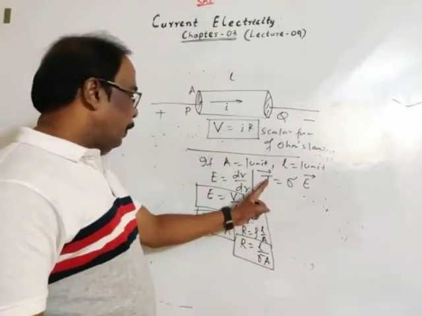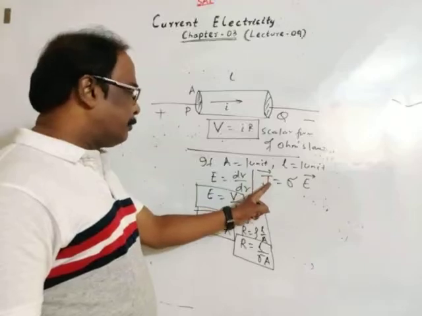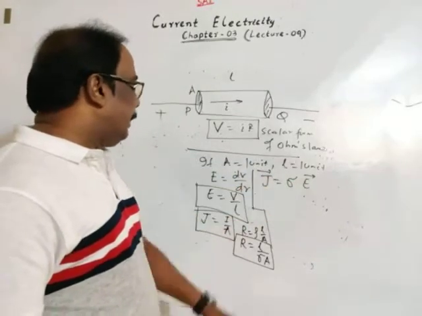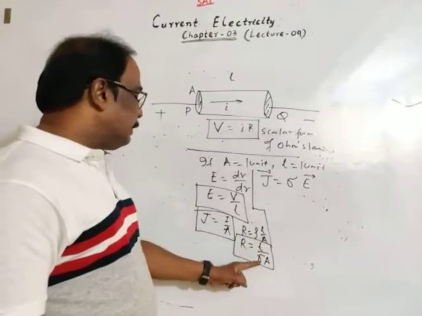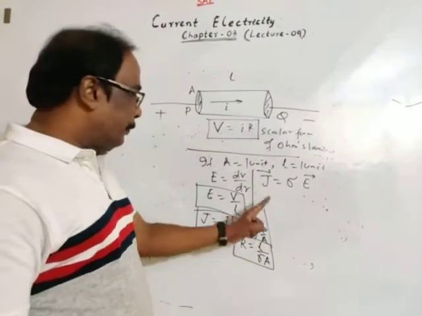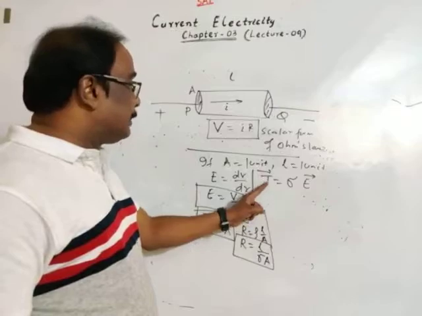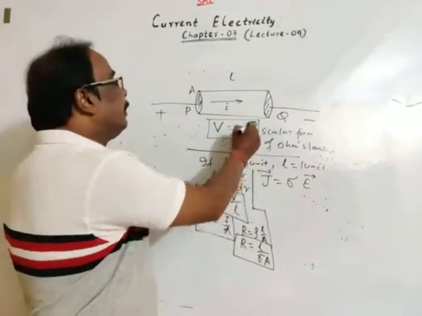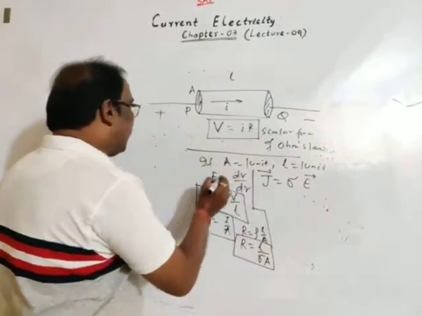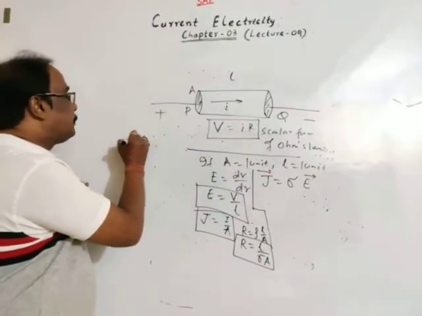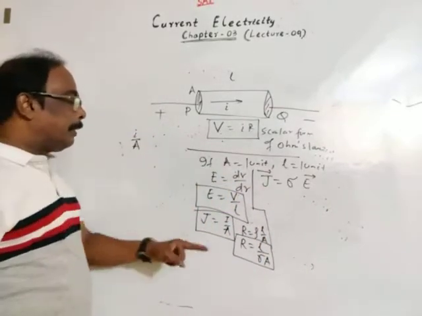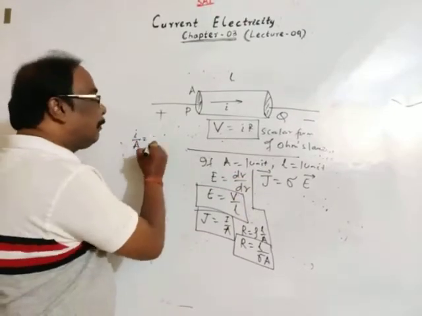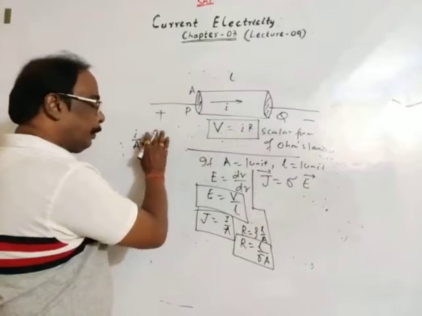So current density, see, electric field intensity is dV by dr, resistance is L by sigma. In case of current density, see, I am starting here. Suppose I write it as current per unit area. Current density, current per unit area, is equal to sigma E.